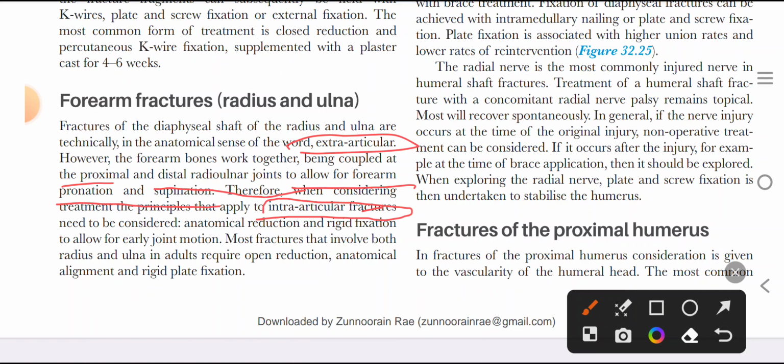If there is a fracture of a single bone and it gets shortened because of bone loss, its relationship with the proximal and distal radioulnar joint will get disturbed and both joints will suffer. So we want to restore the exact alignment and rotation of the shaft of the radius and ulna. So they are also treated like intra-articular fractures and they are reduced with exact anatomic reduction.